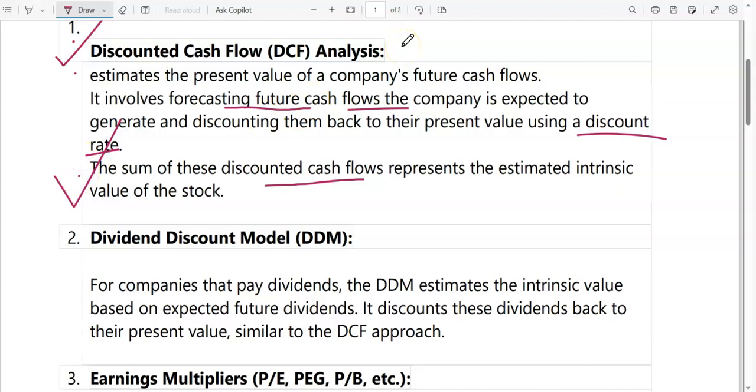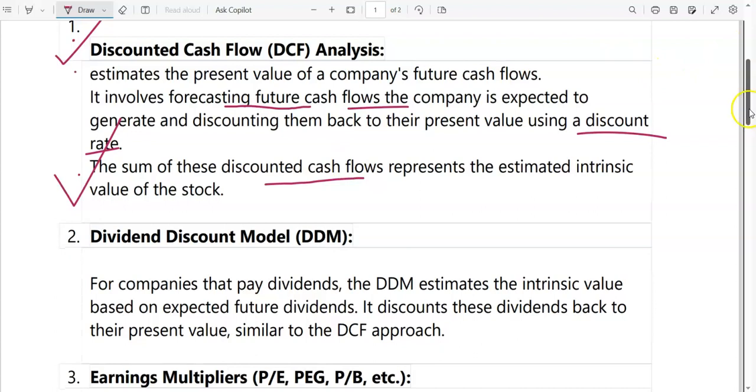Under the discounted cash flow approach, we have to forecast the future cash flow. This future cash flow must be converted into the present value as per the discount factor, and we have to make the sum total of such future discounted cash flow, and this sum total will reflect the intrinsic value of the particular stock.